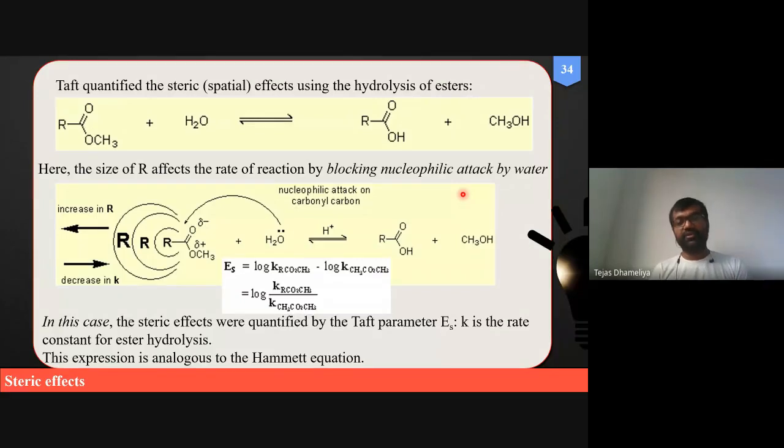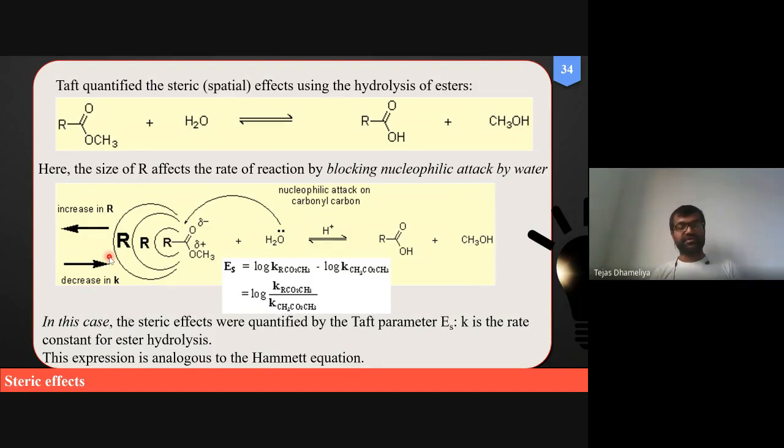They can undergo hydrolysis in the presence of water and form the carboxylic acid as well as the alcohol. Our concern is that if we go on increasing the size of the R group, the rate of hydrolysis also differs. Now the question is how the rate of hydrolysis differs.